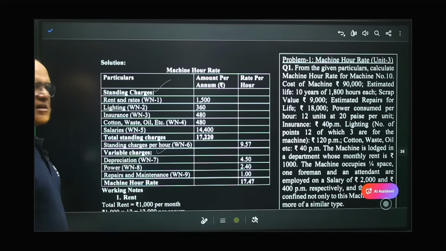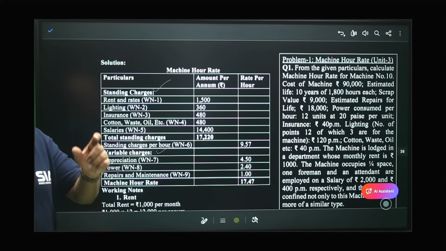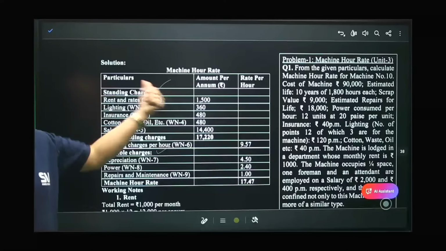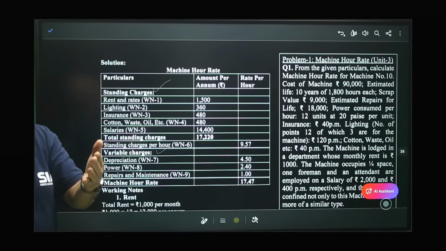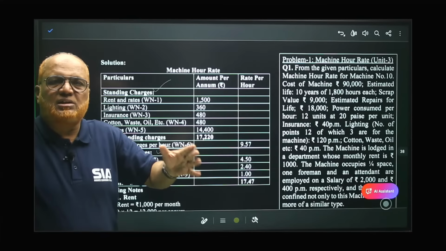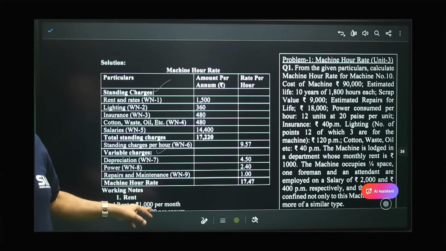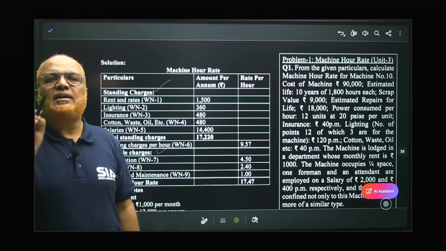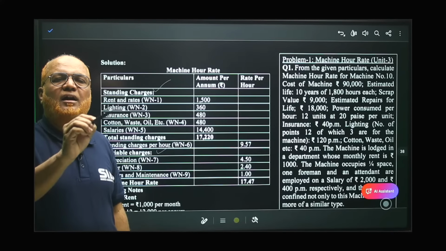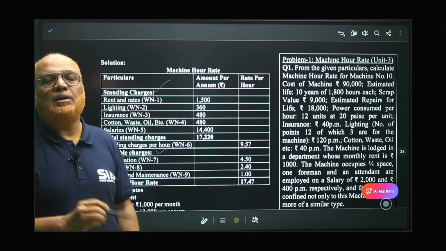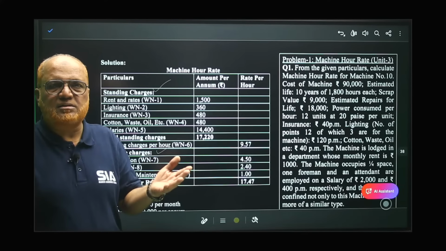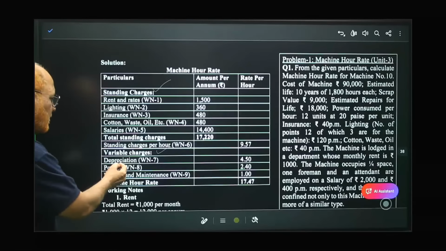Now, variable charges are depreciation. Depreciation, if it depends on the year, it will be taken as fixed. If hours is given, if the life of the machine is given in hours, then we have to treat it as a variable. In our problem, it is given 10 years of 1800 hours. That means the machine life is given in hours. That's why we have taken variable depreciation.